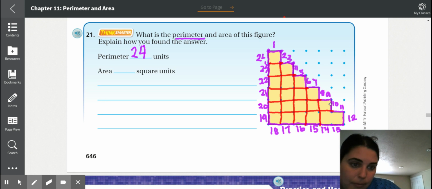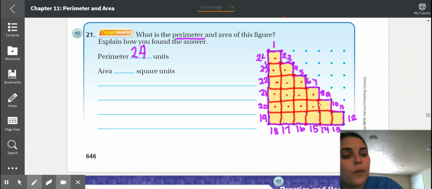Okay, starting at the top. Oh, here's the last one. 1, 2, 3, 4, 5, 6, 7, 8, 9, 10, 11, 12, 13, 14, 15, 16, 17, 18, 19, 20, 21. That's the area.